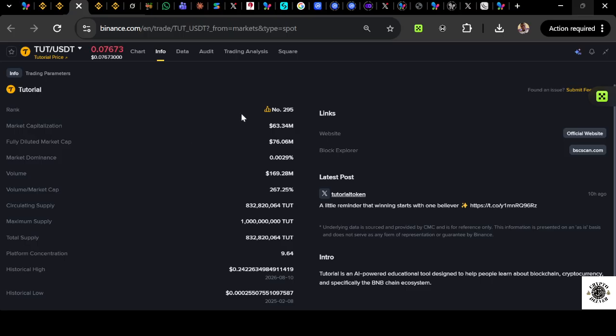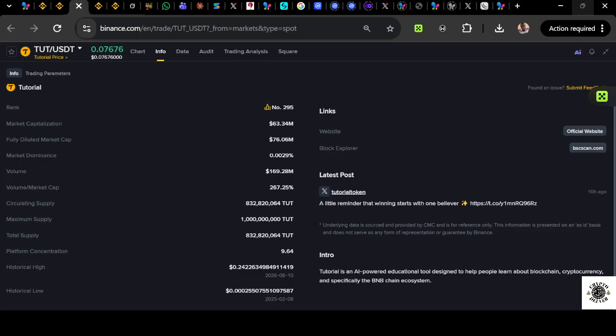Another thing you also need to consider is the concept of volume. Volume tells you what people are doing, what the buying and selling looks like on the back end, what you are not seeing. This is basically the 24 hours volume. A lot of people are into this coin, and it's going to help you when you are buying and selling.